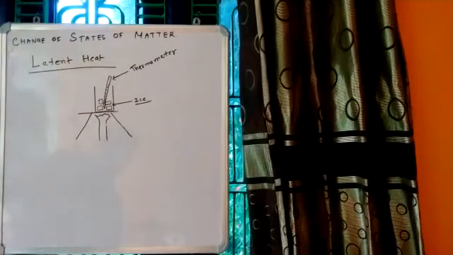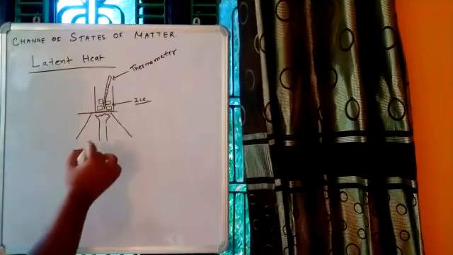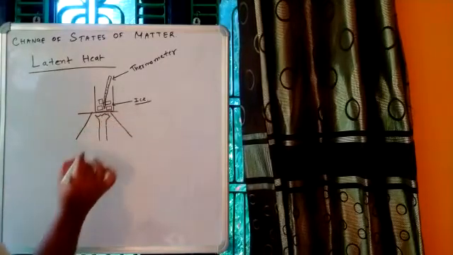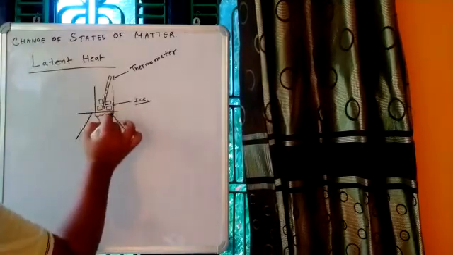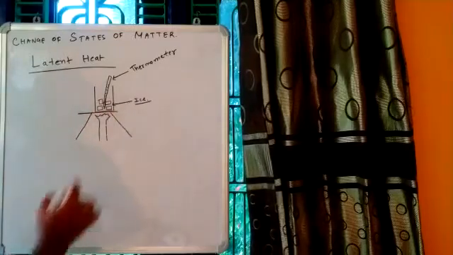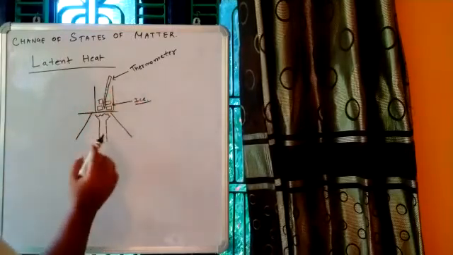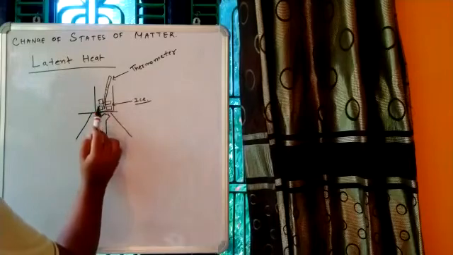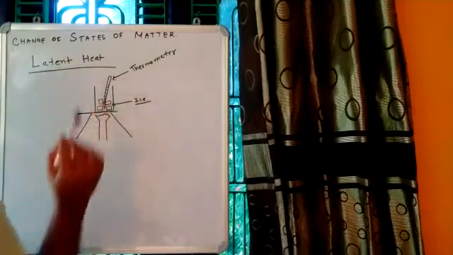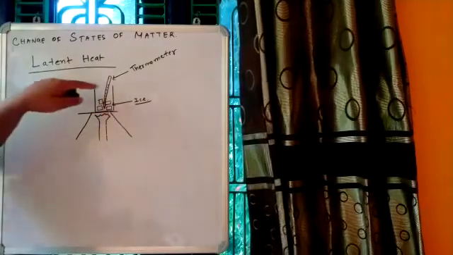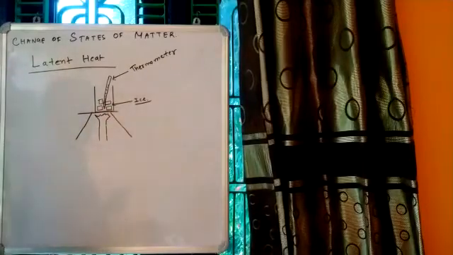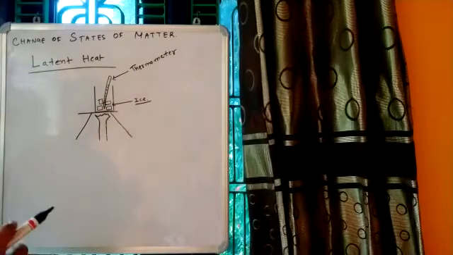So first try to understand what the setup is. We have a stand here. Under the stand we have a burner. Above the burner we have a net, and above the net we have the beaker. Inside the beaker we have some pieces of ice, and here we have a thermometer, and this thermometer is to measure the temperature.